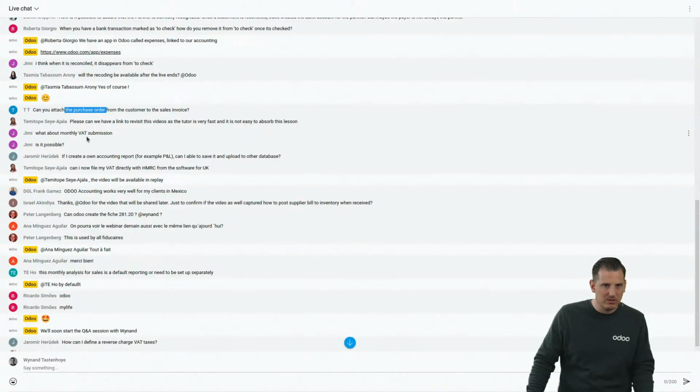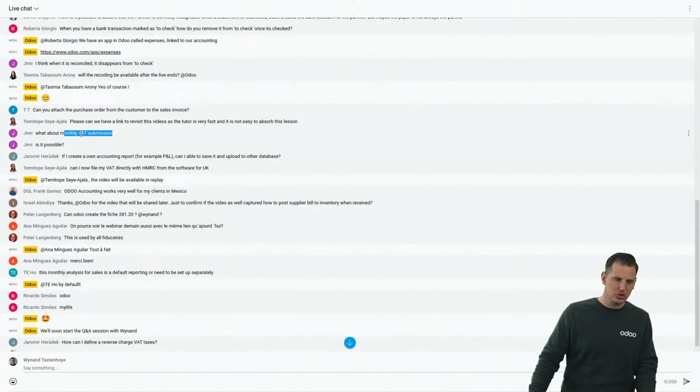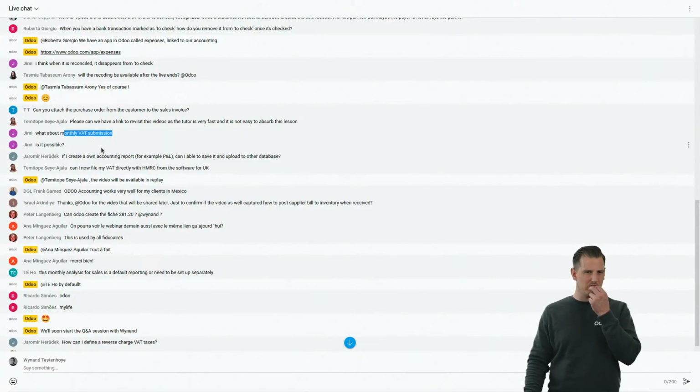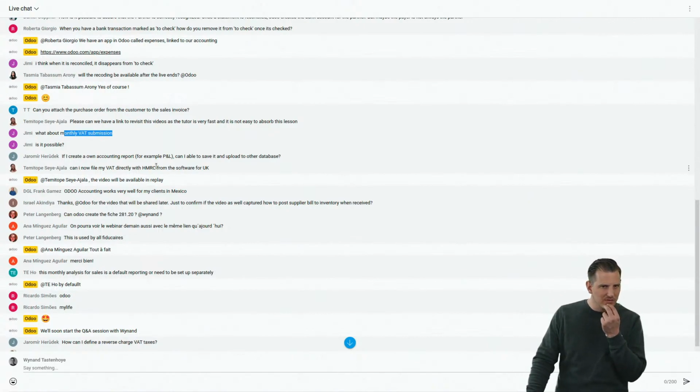What about monthly VAT submission? Yes, I don't know what country you are in. If it's the UK, I'm not sure how it's called exactly, but yes, we covered the VAT submission. But it depends on the country, because, for example, in Belgium we don't have an automatic VAT submission button. In the countries where it is available, maybe we have it already, or it's interesting feedback to add to the localization. But I need to know what country you're talking about.